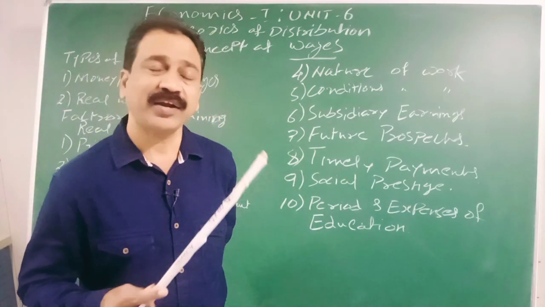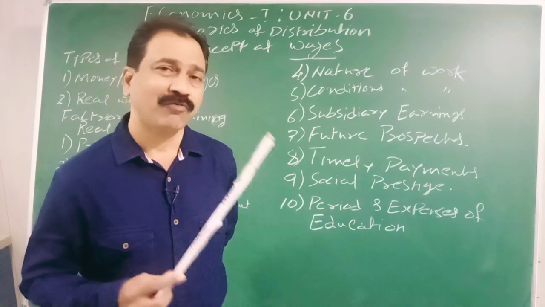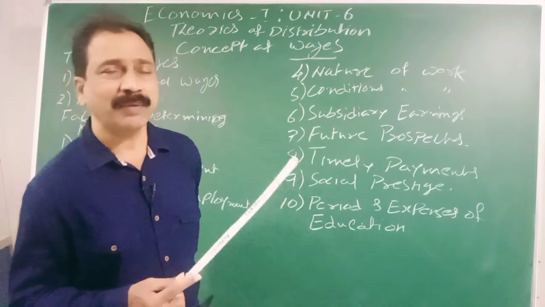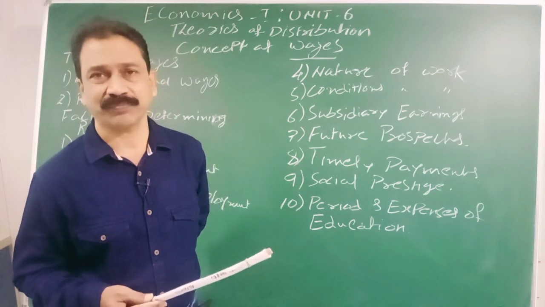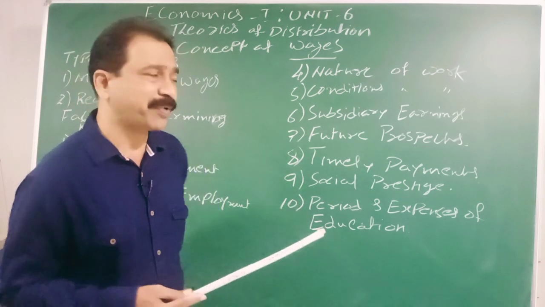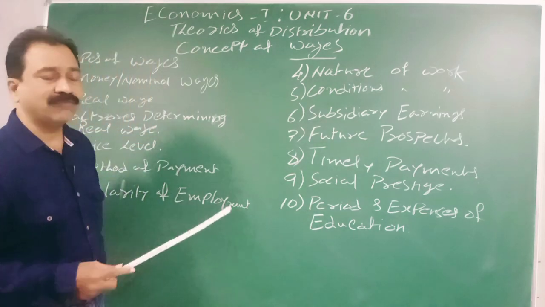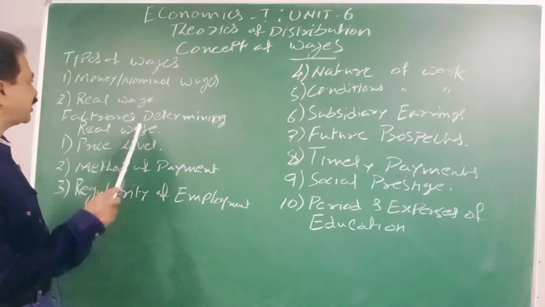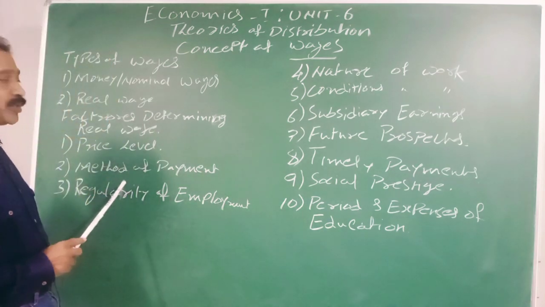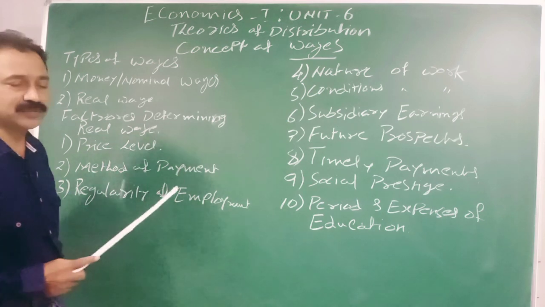Whether it is paid on a regular basis, or paid one time, then the labor has a chance of savings, investments, etc. Instead, if it is not paid in one lump sum, but paid without any proper method, then automatically real wage will be less.